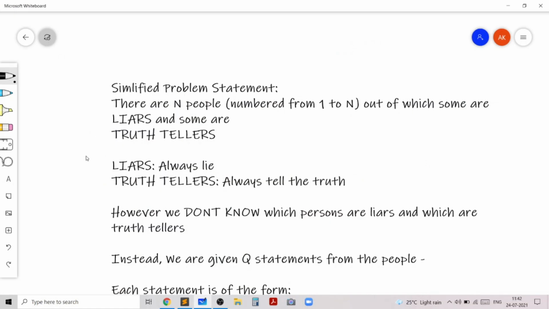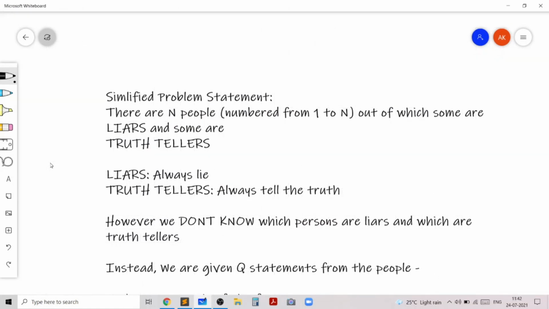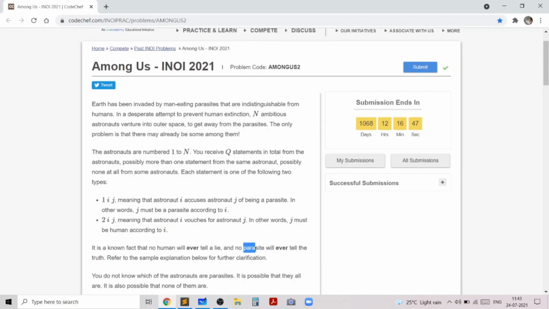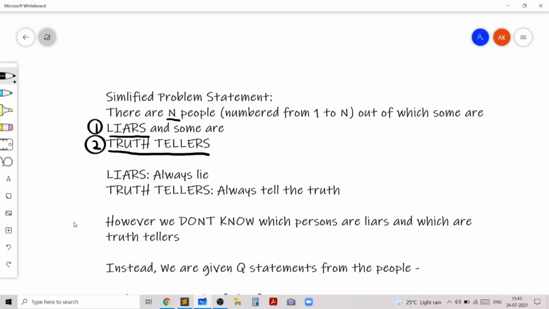In this problem, we are given n people numbered from 1 to n, out of which some of the people are liars and some of the people are truth tellers. So essentially, there are two types of people, liars and truth tellers. Liars will always lie and truth tellers will always tell the truth. So the liars are essentially the parasites in this problem and the humans are essentially the truth tellers. No human will ever lie and no parasite will ever tell the truth. However, we don't know which people are liars and which are truth tellers.